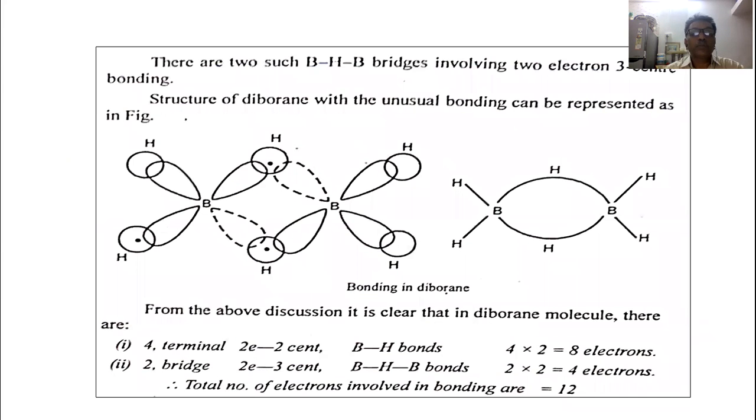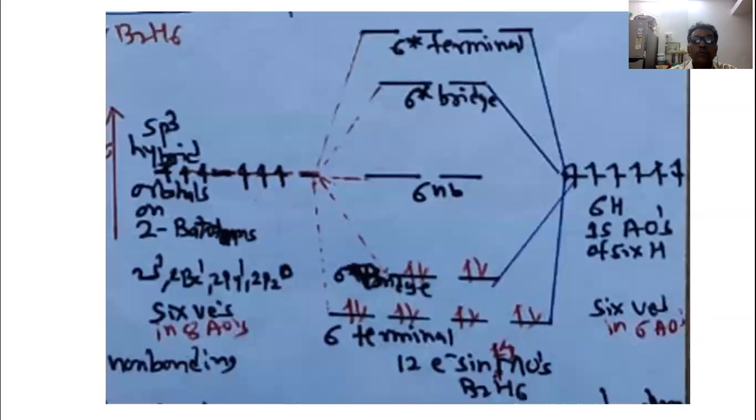It is quite different as compared to the other molecules. So on the basis of the molecular orbital diagram, we know that there are 4 terminal hydrogen atoms and 2 bridge hydrogen atoms. For the 4 terminal hydrogen atoms, the number of electrons is 8, as already shown in the MO diagram, and for the 2 bridges, 4 electrons are in the bridge bonding molecular orbital, so the total number of electrons is 12.